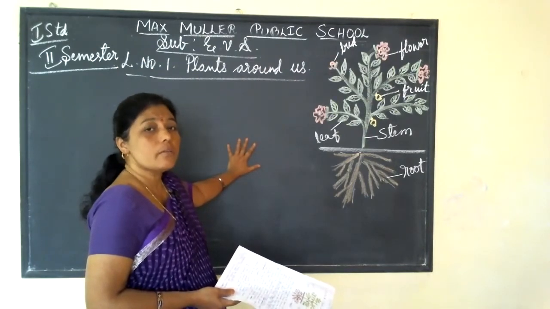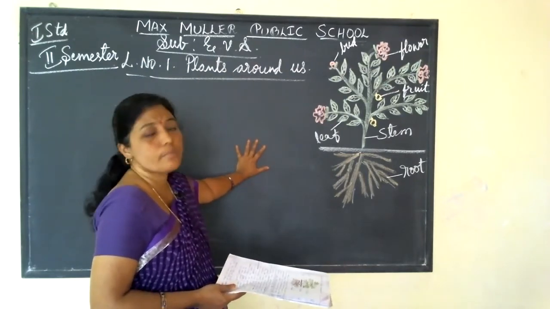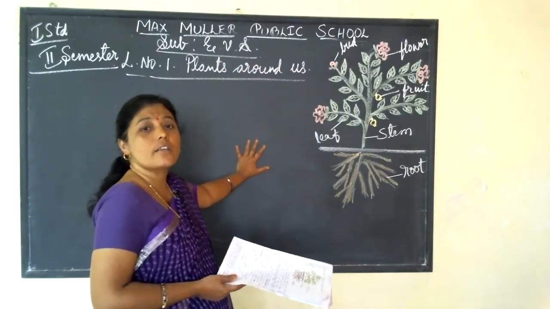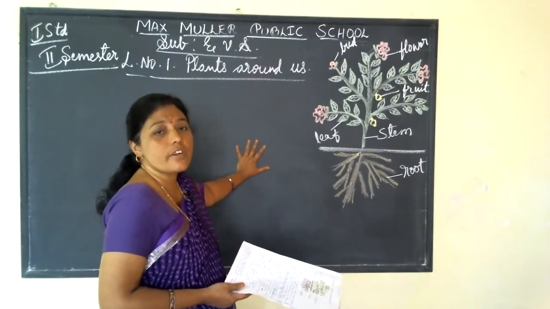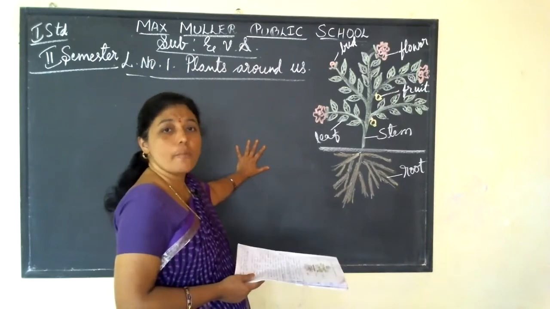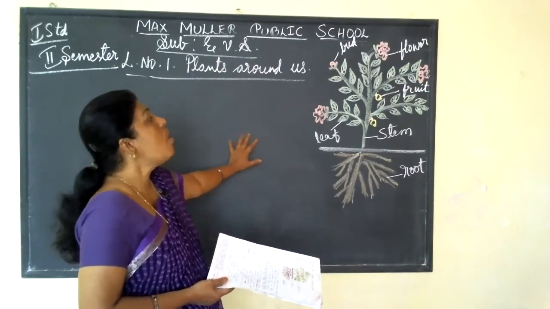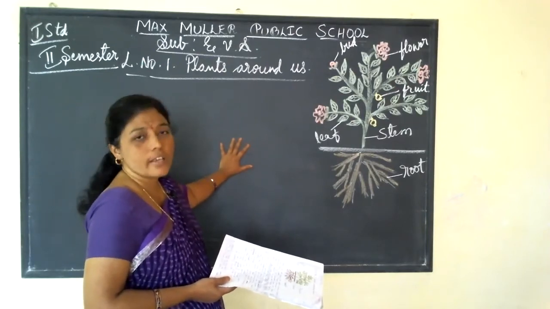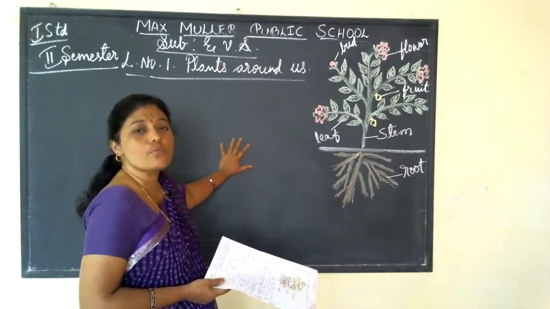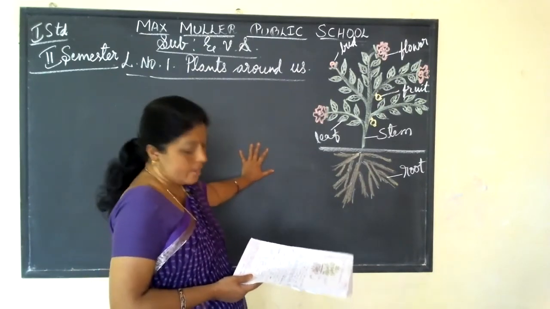Okay, so many things we get from plants also, like cereals, pulses, dal, dhanya, gotala. We are using them every day. You are eating rice, ragi ball, chapati. Where do all these come from? From plants only. So we are getting so many things like cereals, pulses, fruits, vegetables, leaves. All these things we get from plants only.